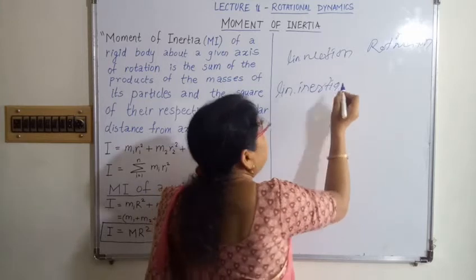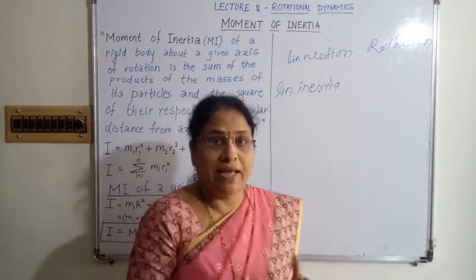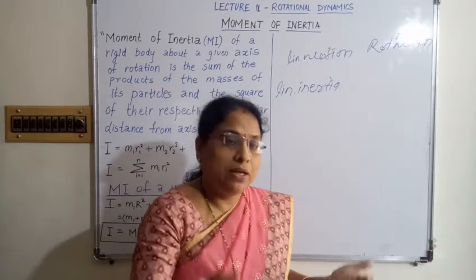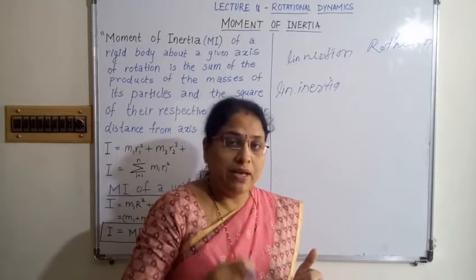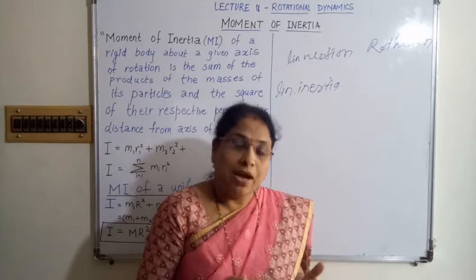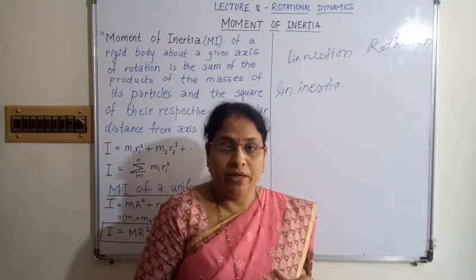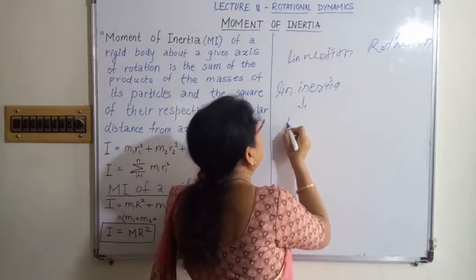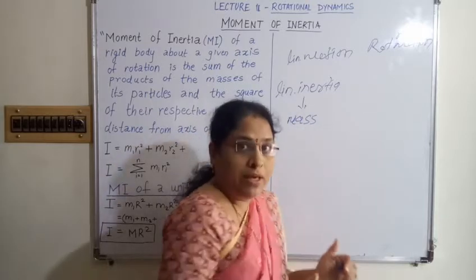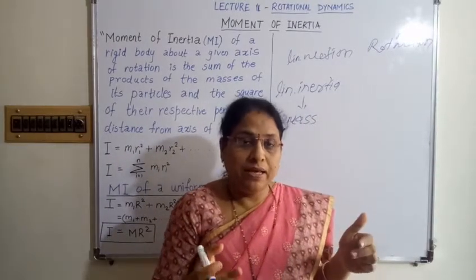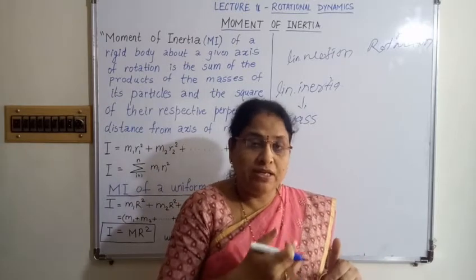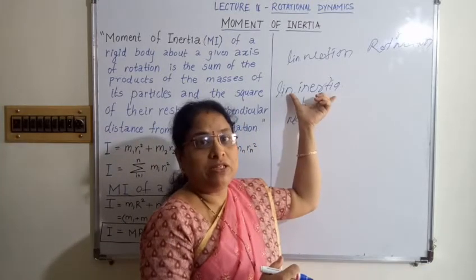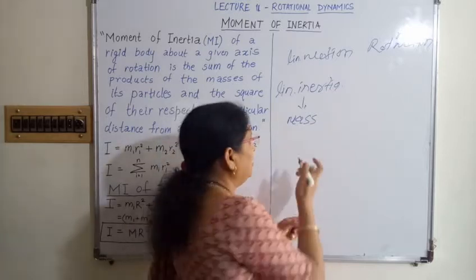Means in linear inertia, the body opposes moving in a straight line. The body opposes producing the linear motion. Or if the body is in linear motion, the body will not stop unless we act some force on it, and the body has the tendency to oppose it. That is called linear inertia, and this linear inertia totally depends on the mass of the body. If the body has more mass, its inertia is more to change its state of rest or state of motion. So mass is the measure of linear inertia.